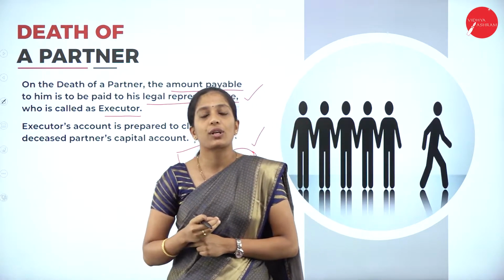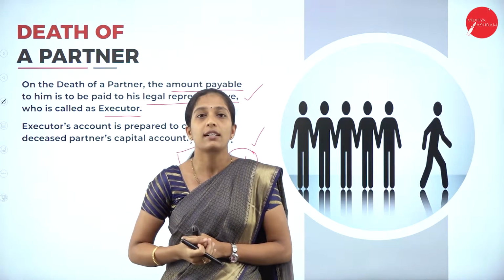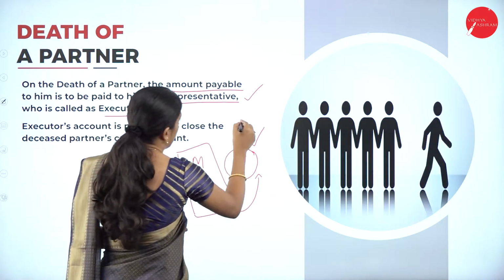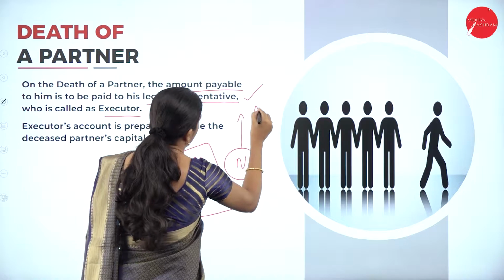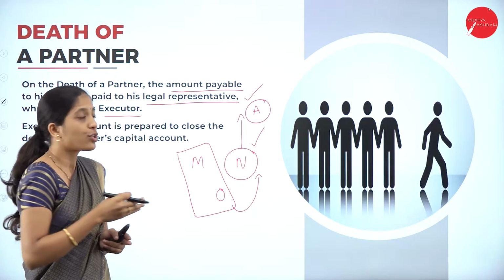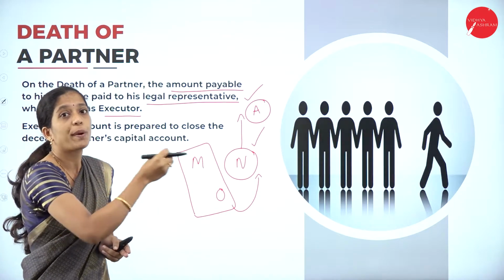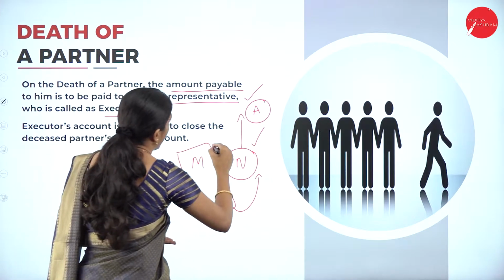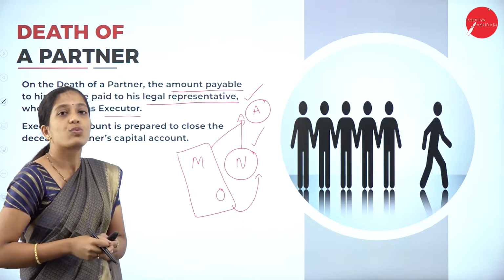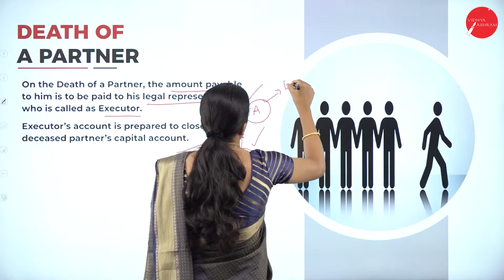Now who is executor? Executor is the legal representative of the deceased partner. Now for example, here the legal representative of N is A. So A is the relative of N. So he is the legal representative. So whatever amount has to be paid to N has to be paid to his legal representative A, who is called what? Executor. Now A is called executor.